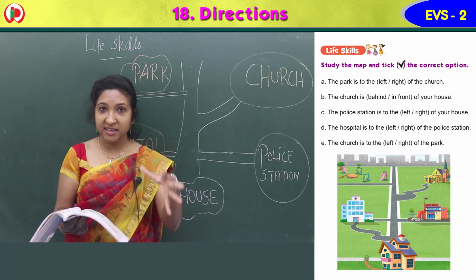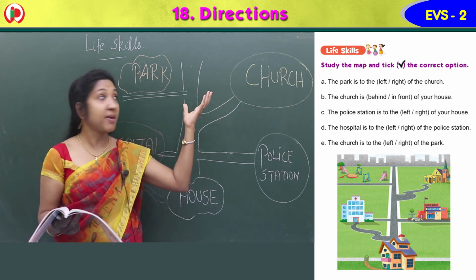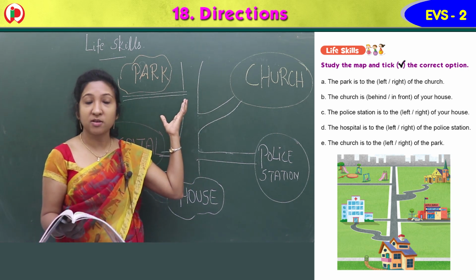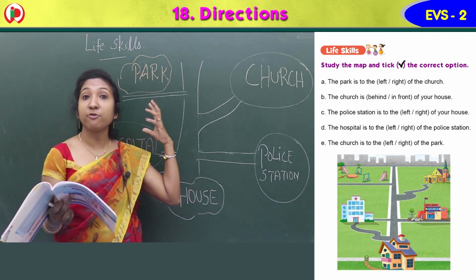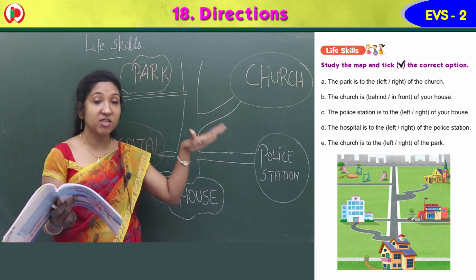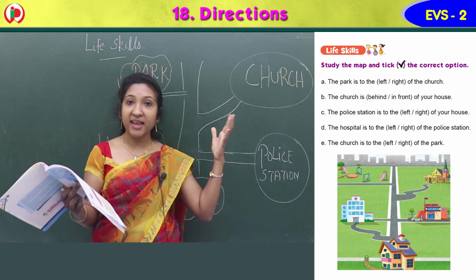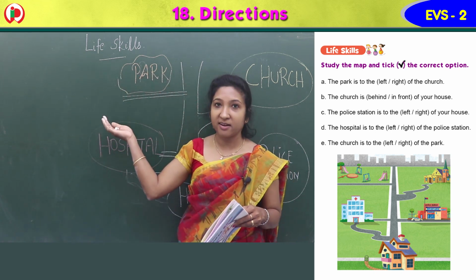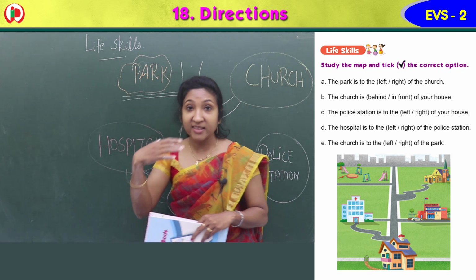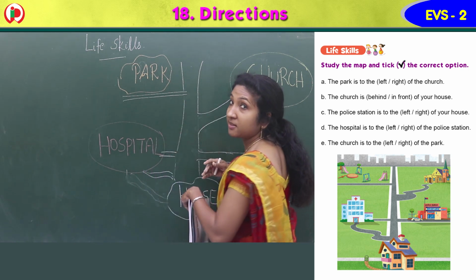So I am standing here and showing the image, isn't it? So you can see the church image and also the park image, and other images also. If I ask which side of the church is the park, then because I am standing here, to me I can say it is to my right side, but you are facing my opposite direction, isn't it? So you are standing like this.